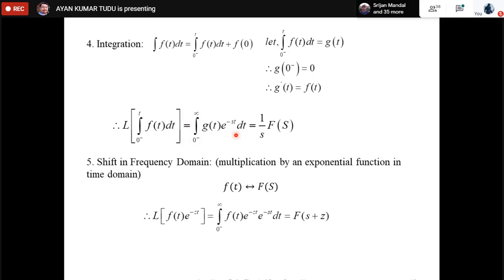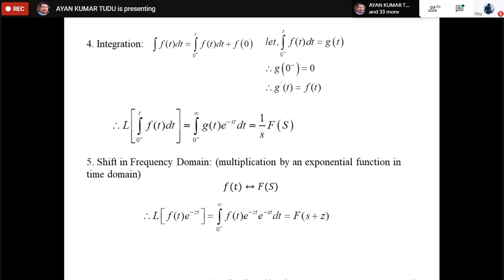So you solve this one, and solving it, you will get the expression 1 by s into F(s). Please remember that for a definite integral, the Laplace transform comes out to be 1 by s into F(s). If it is an indefinite integral, then the Laplace transform should be F(s) by s plus f(0) by s.